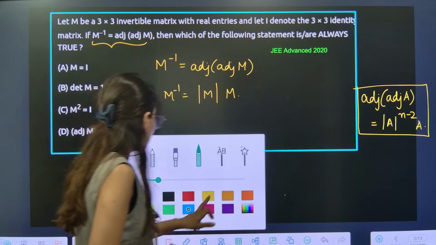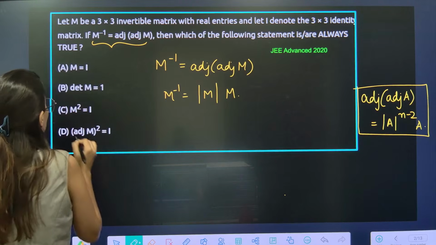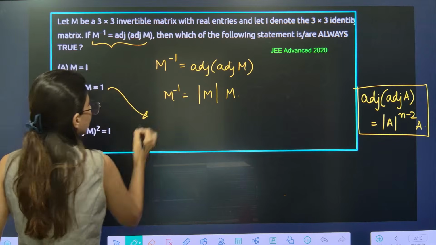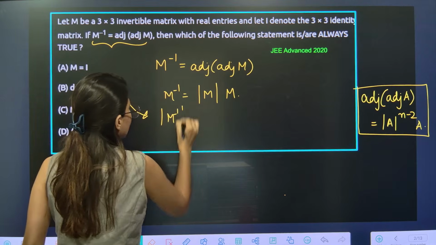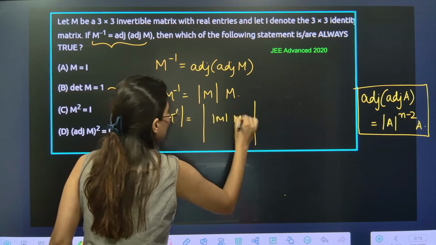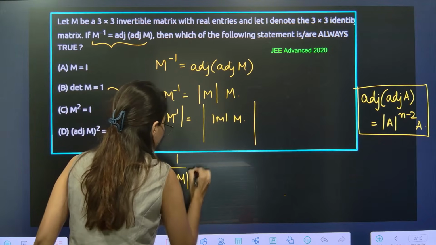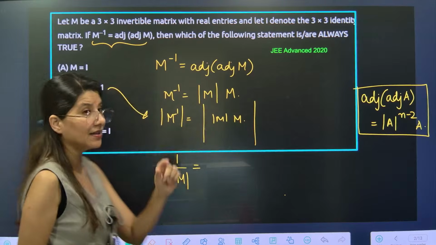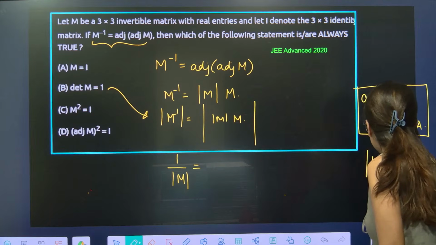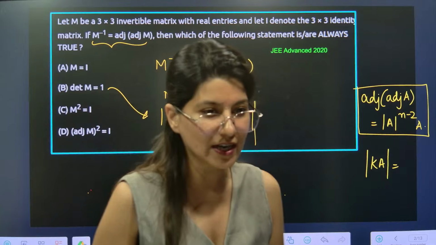Now, what we are going to do is take determinant both the sides, because we are looking at option B. To get option B, we have to take determinant. Taking determinant both sides, determinant of M inverse equals determinant of determinant M into M. Determinant of M inverse is 1 upon determinant M. And what about this? Again, I will remind you the property. Determinant of kA is what? Anybody in the chat box?